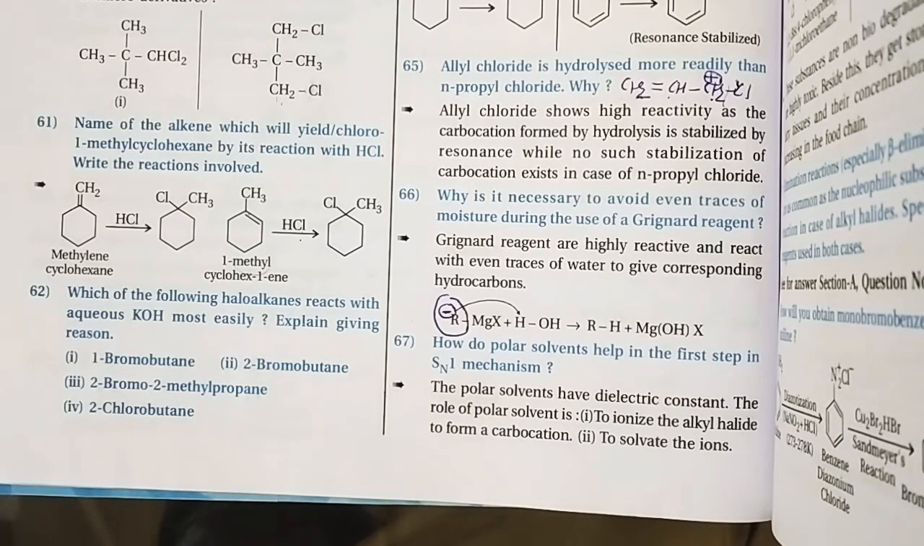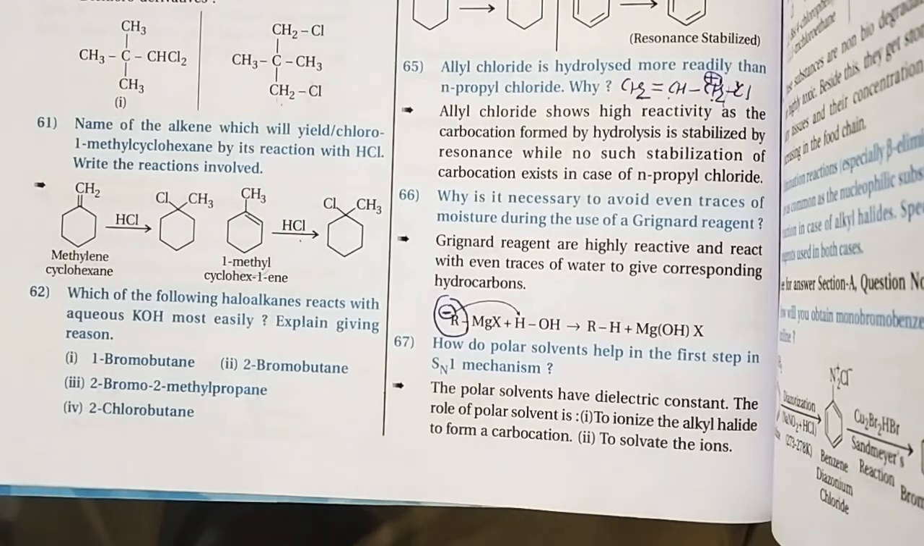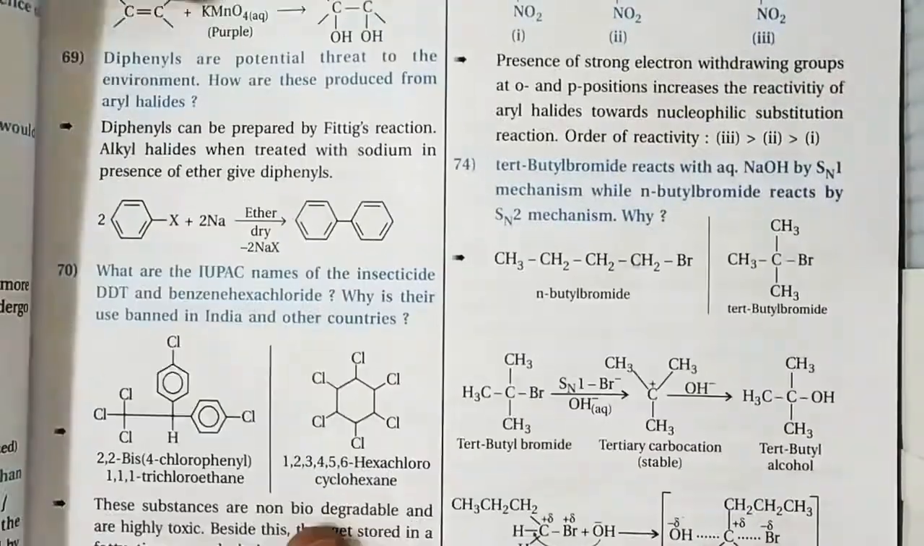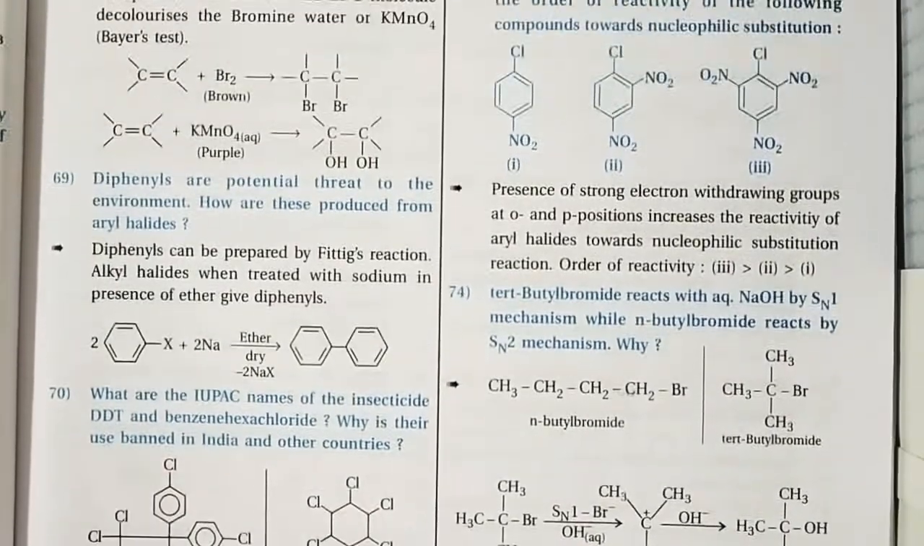How do polar solvents help in the first step of the SN1 mechanism? We know that in the first step of the SN1 mechanism, we have to break the C-X bond, and the energy to break this bond can come from the solvation portion. That's why polar solvents have a very good dielectric constant. So the role of the polar solvent is to ionize the alkyl halide to form a carbocation and to solvate the ion. Next one, they ask the questions in this manner, right?